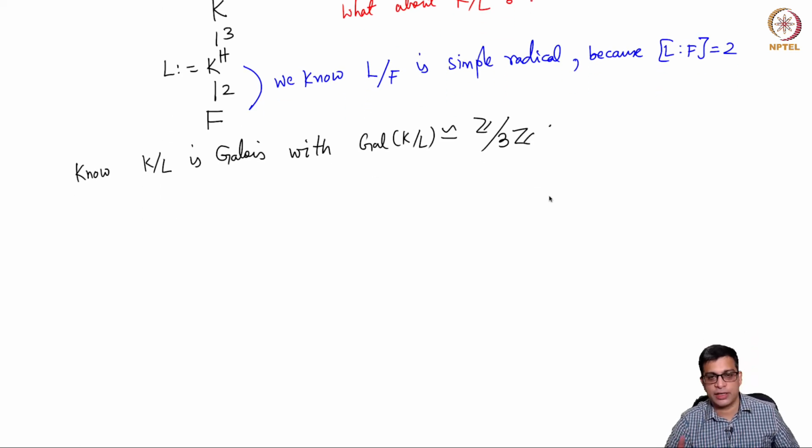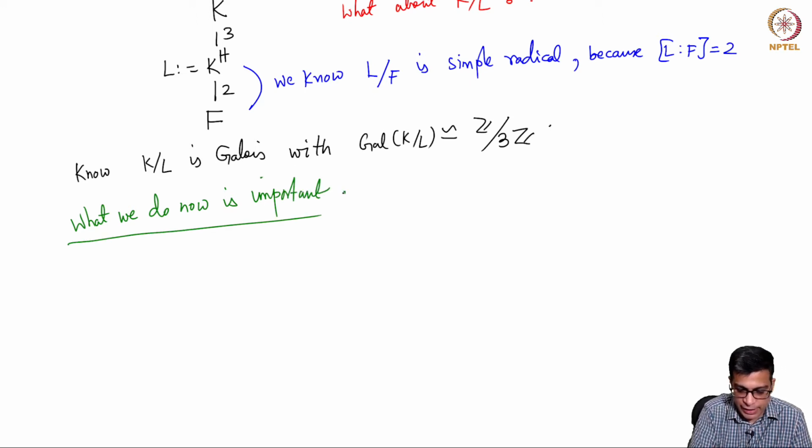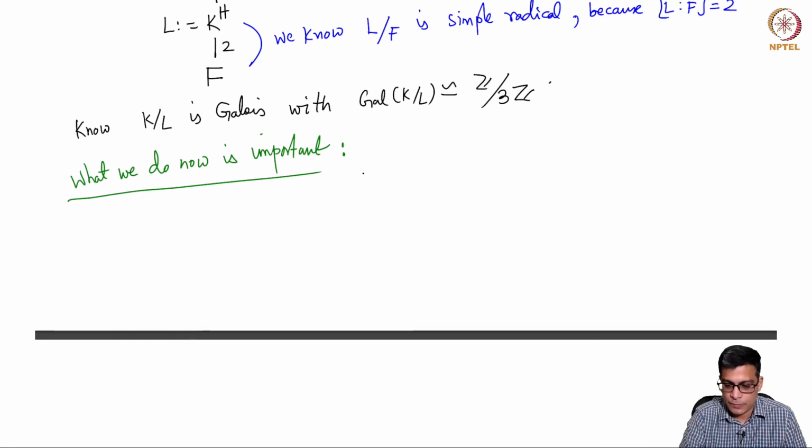So, now this is the tricky thing. This is important. So, what we do now is important. Pay close attention to this, because we use this idea essentially to prove our next theorem. So, this is a simple example of what I want to do in the general theorem that I will do next.